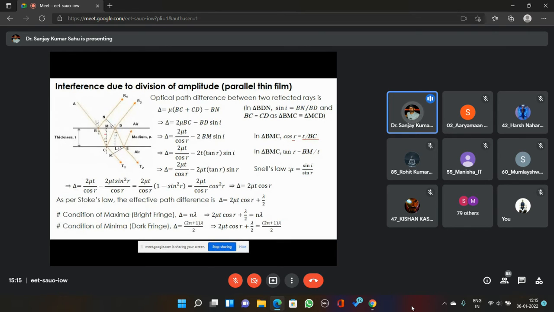Now, in the same triangle, what is tan r? Tan r will be equal to BM divided by MC. So tan r I can write as BM divided by t. If I substitute these two values in this equation, then delta can be written as 2 mu t divided by cos r. In place of BC I substituted t divided by cos r, and in place of BM I substituted t tan r. So this equation can be written as 2 mu t divided by cos r minus 2 t tan r sin i.